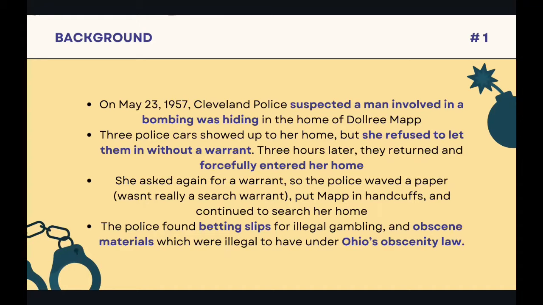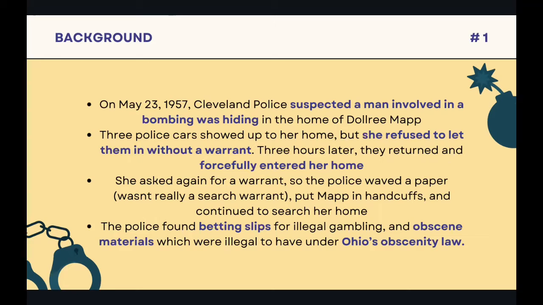Dollree once again asked for a warrant, and the police waved a paper that wasn't really a search warrant in her face. She attempted to grab the paper, but the police handcuffed her for being belligerent and continued to search her home. During this search, the police found betting slips for illegal gambling and pornography, which were illegal to have under Ohio's obscenity law at the time.